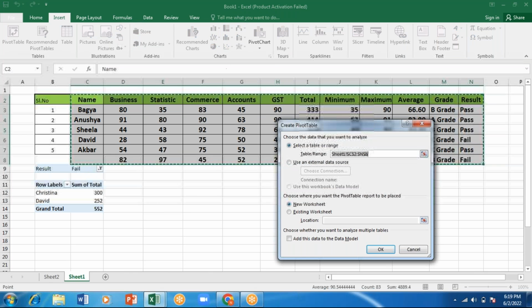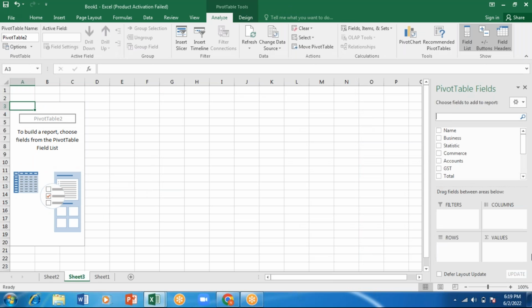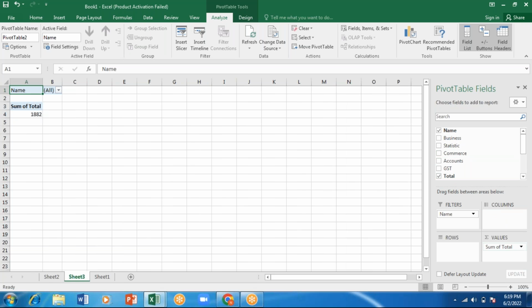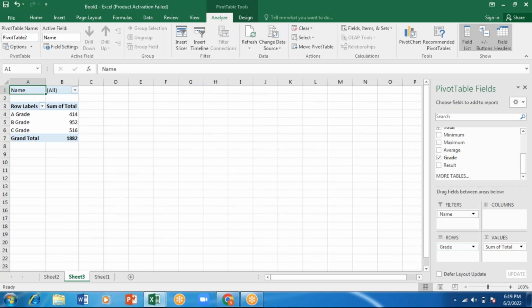See, automatically the table range is selected, and I also have this dancing line. I want it for a new worksheet. I'll click on OK. So it is coming here. Now what do I want here? Again, I'll choose the names. Instead of names, I'll put the names in the filters. Now I want the total in the values. In rows, I want only the grades A, B, C, D, whatever it is. This is what I want to know here.